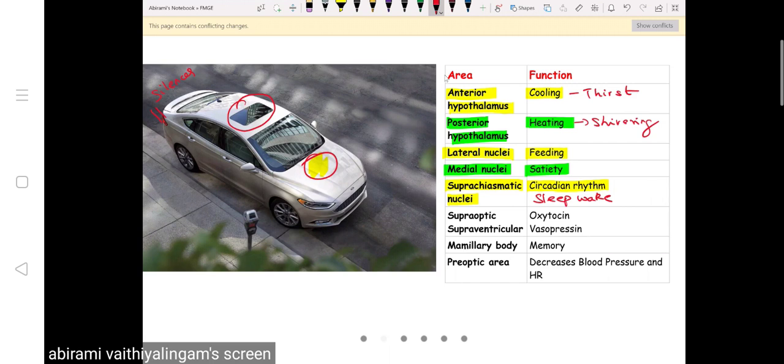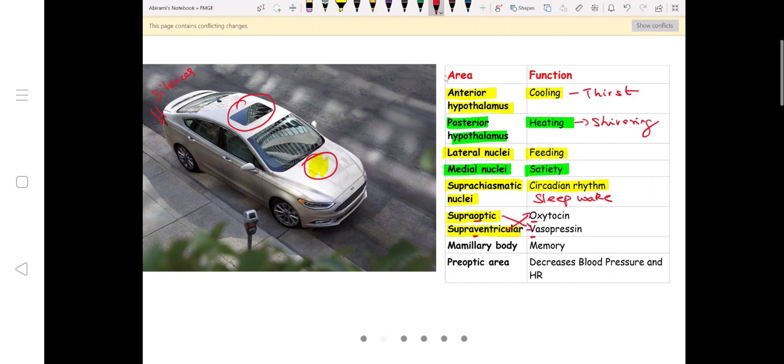So next you have supraoptic nuclei and supraventricular nuclei. How will you learn this? Supraoptic has an O, oxytocin. Supraventricular has a V, vasopressin. So supraoptic and supraventricular produce oxytocin and vasopressin. But some books tell you that supraoptic produces vasopressin and supraventricular produces oxytocin. Okay, O will produce V and V will produce O.